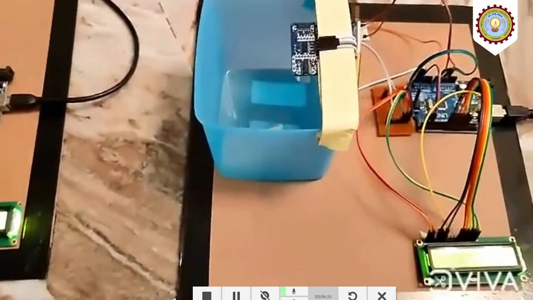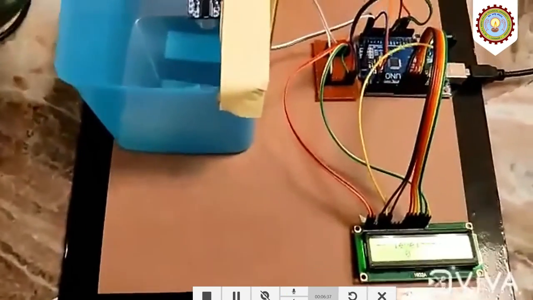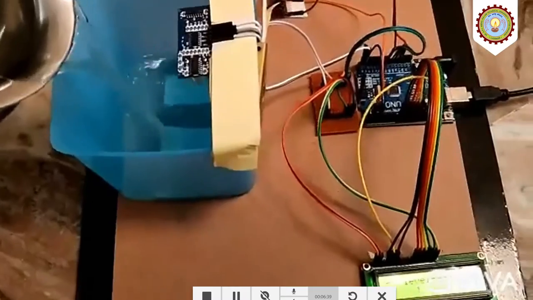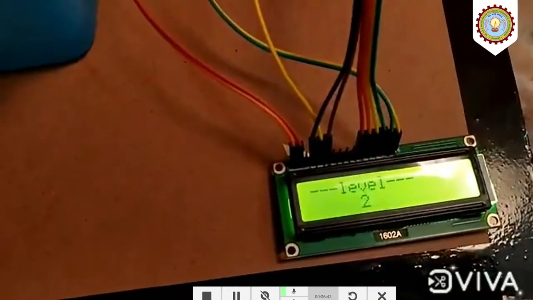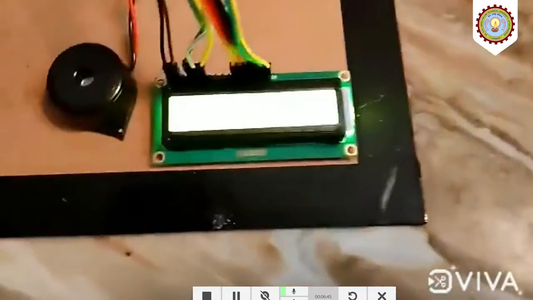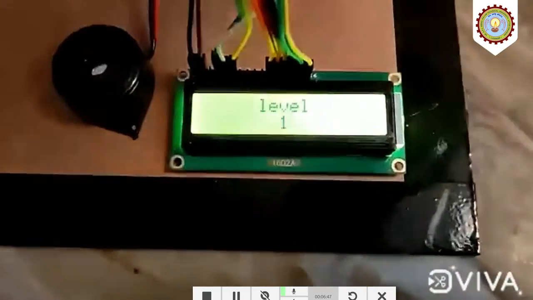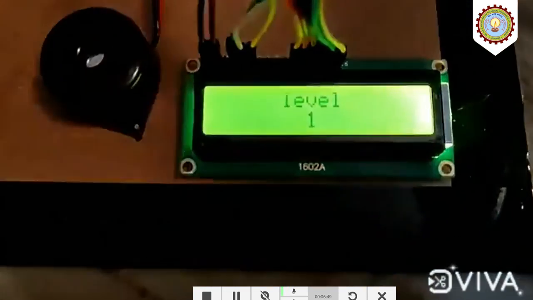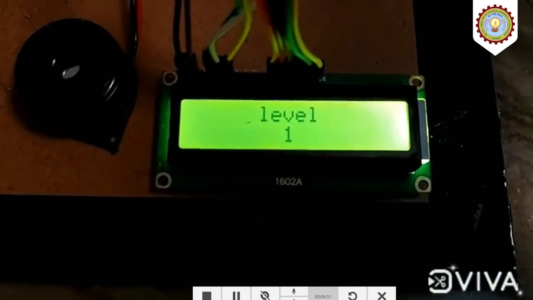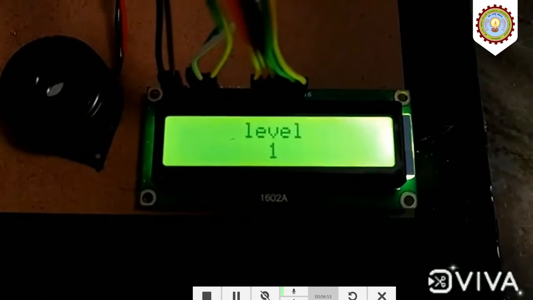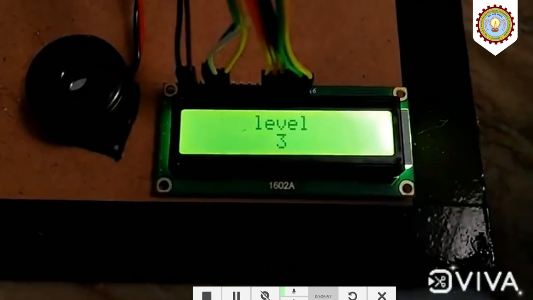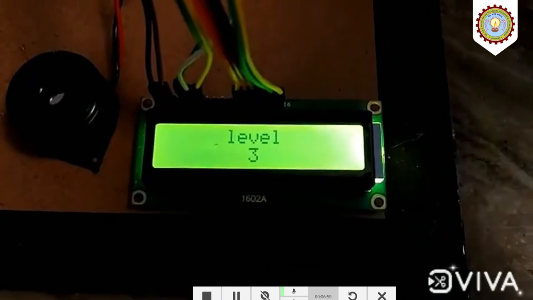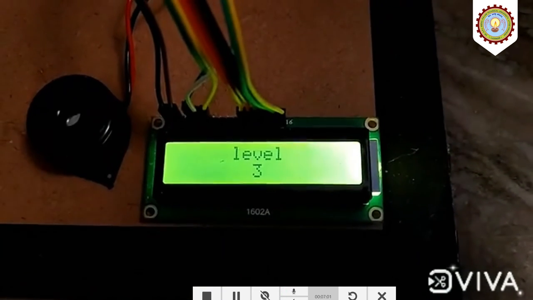Now as you can see, the ultrasonic sensor is in the box, and now we start pouring water. The water level will rise, and it is recognized by the ultrasonic sensor and displayed on the LCD screen as level 1. Now as we pour more and more water, we'll see the level rising from 0 to 1 to 2 and so on. As we can see, it is now level 3.